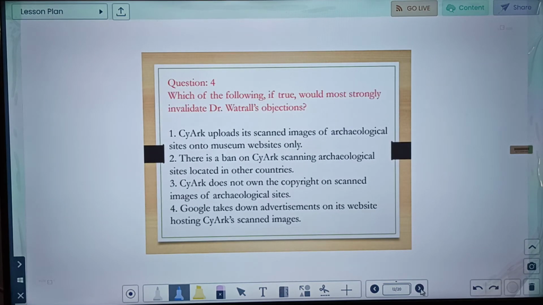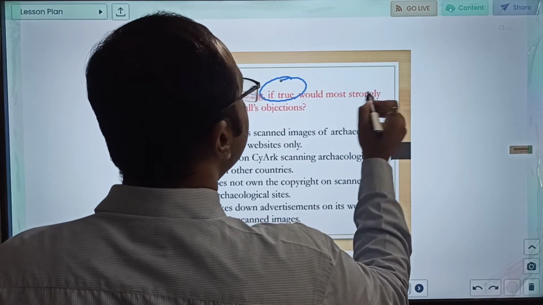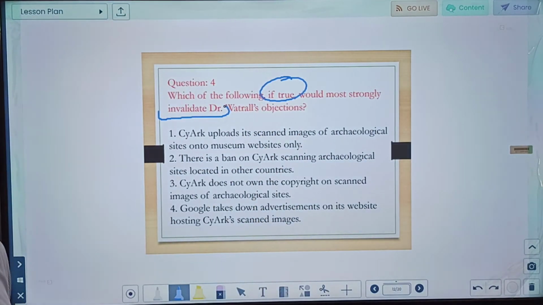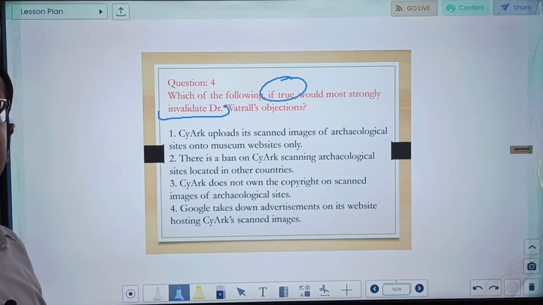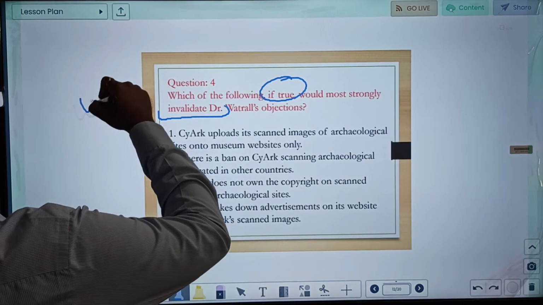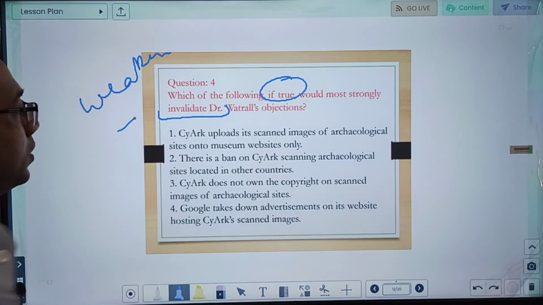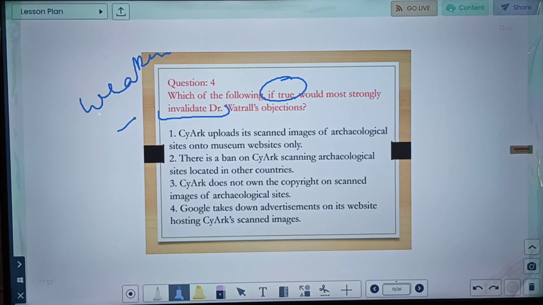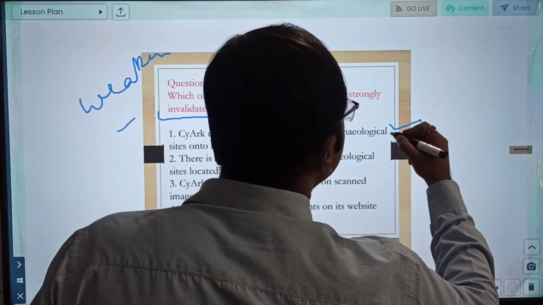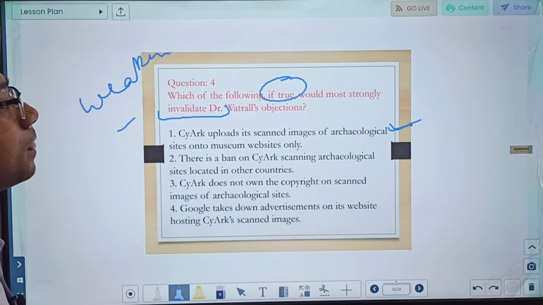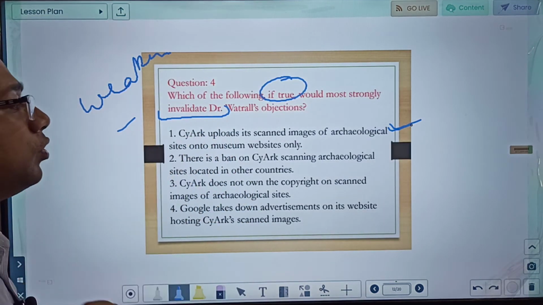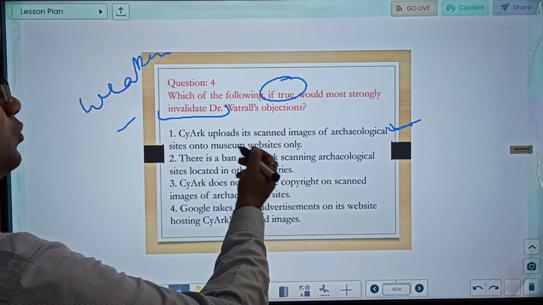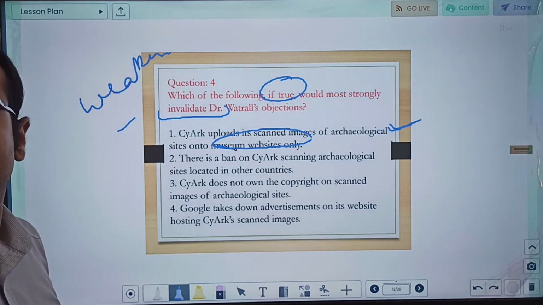Which of the following, if true, would most strongly invalidate Dr. Wattrell's objections? Okay, so remember in critical reasoning we did that something which makes the argument strong and something which weakens. So invalidate means basically we have to find out the weaken or negation. SciArc uploads its scanned images onto the museum website only. So yes, this can be a very good answer, because if this is true, this will invalidate the objection, na? Because SciArc, the non-profit organization, is uploading those images on the museum website only. So whatever earning will come, that will come to the website.